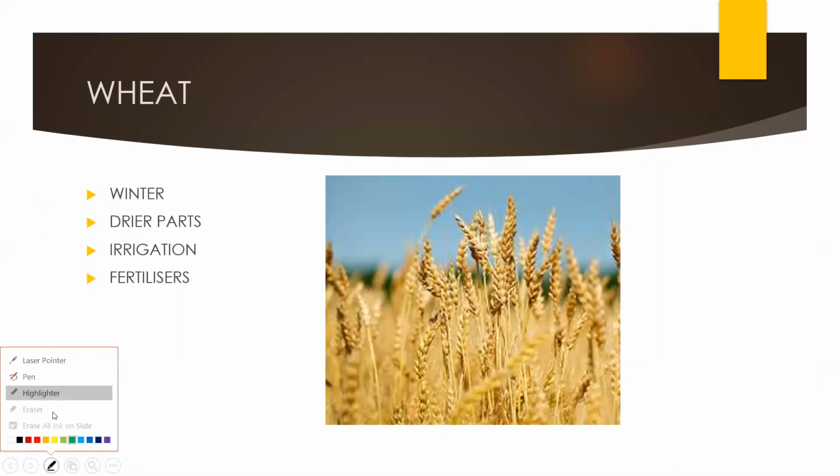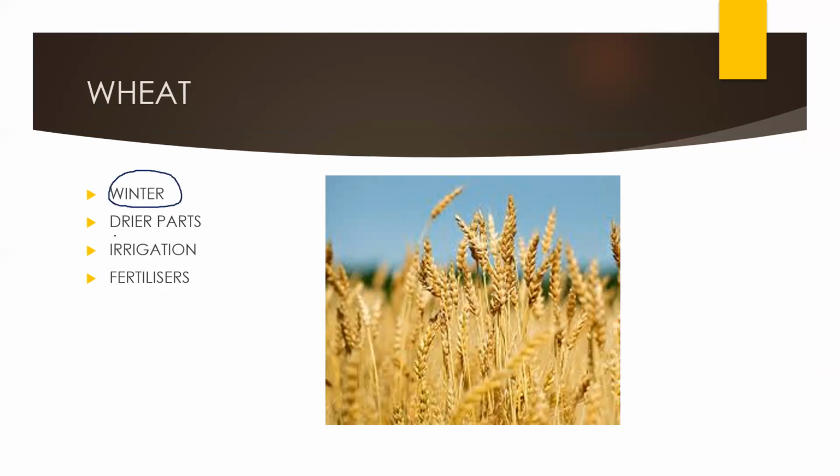Now the next part is wheat. Wheat is a rabi crop, as we have already read, so it is grown in winter. In the drier parts, basically it is grown in the rud area. I will write: drier parts means you remember rud area. For irrigation, water is used from the wells and canals.